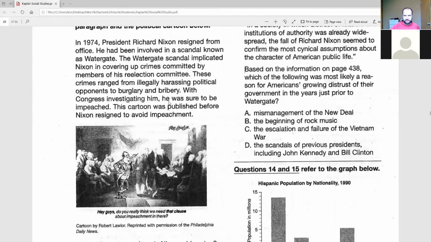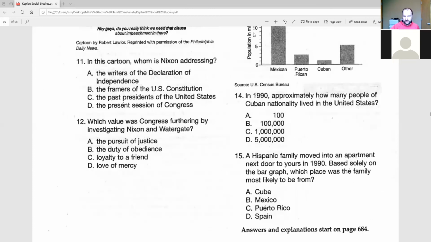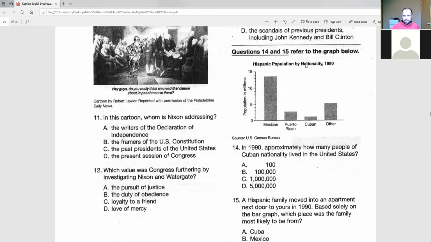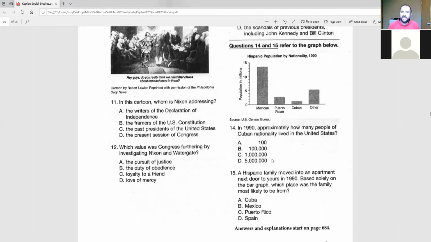For the sake of time, we won't do the Watergate questions. Let's do questions 14 and 15. I said one more, but they're going to link together. And those that are left standing.